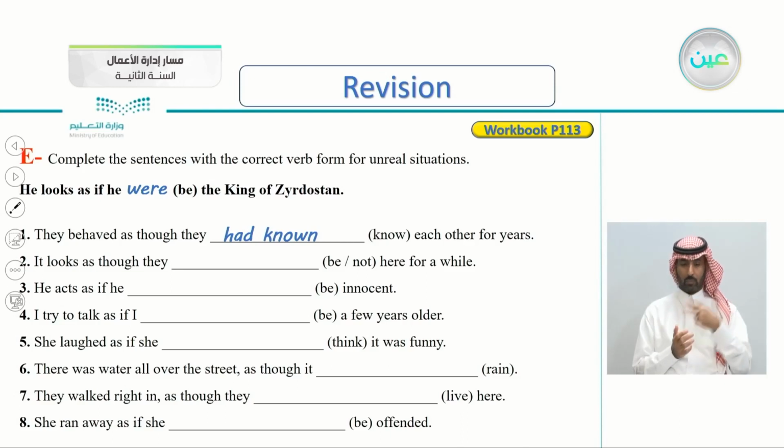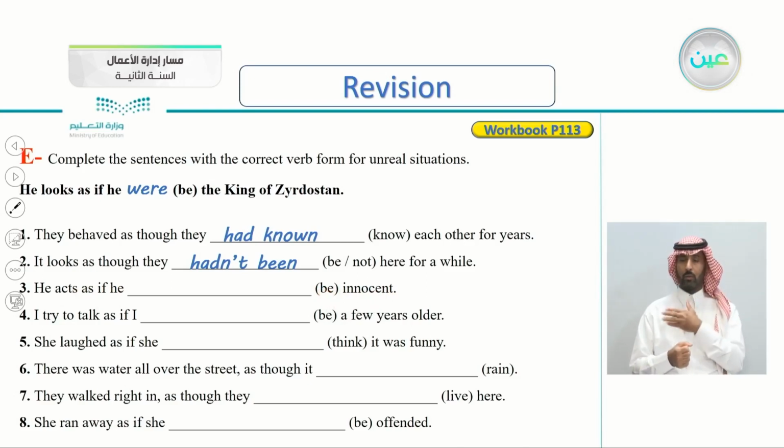Number 2, it looks as though they be not here for a while. So the answer would be hadn't been here for a while. It looks as though they hadn't been here for a while. Number 3, he acts as if he innocent, and the verb is be.